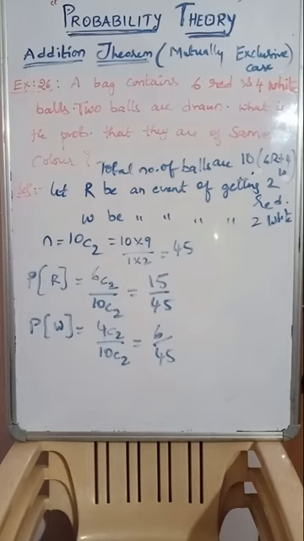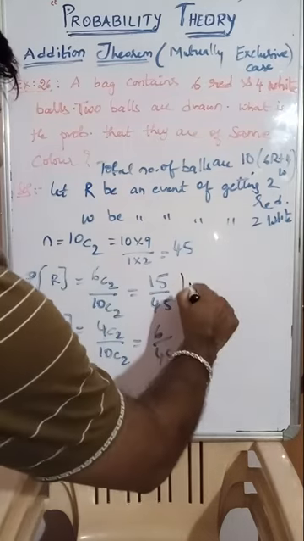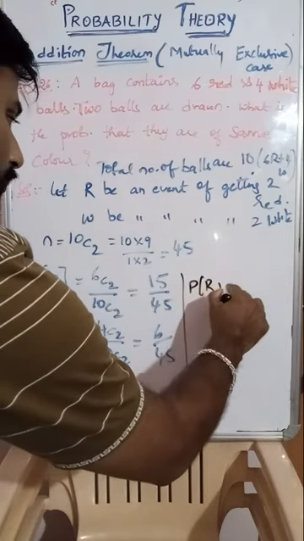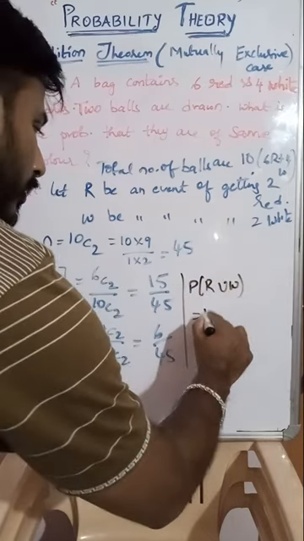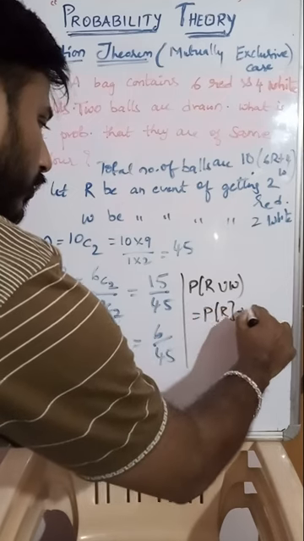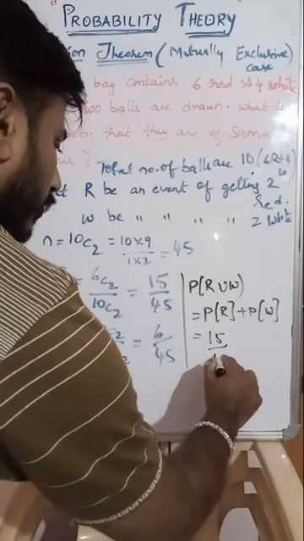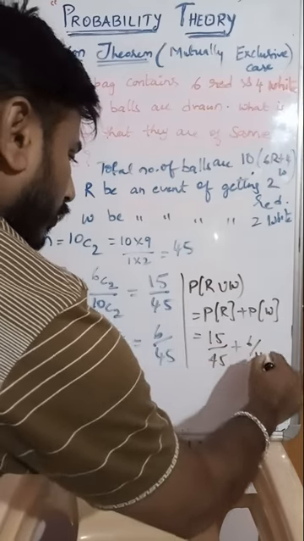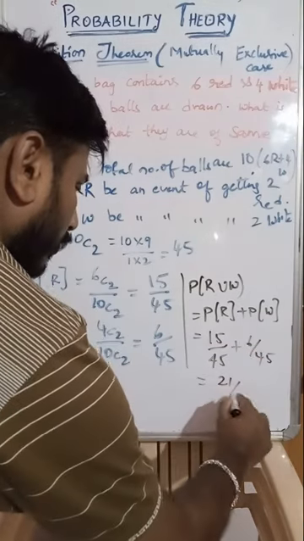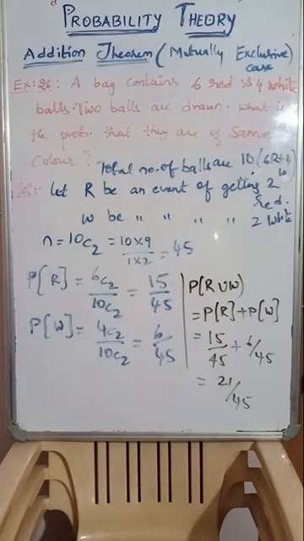Now, getting same color means both will be red or both will be white. So how can we write it? Probability of red or white, that is 21 by 45.